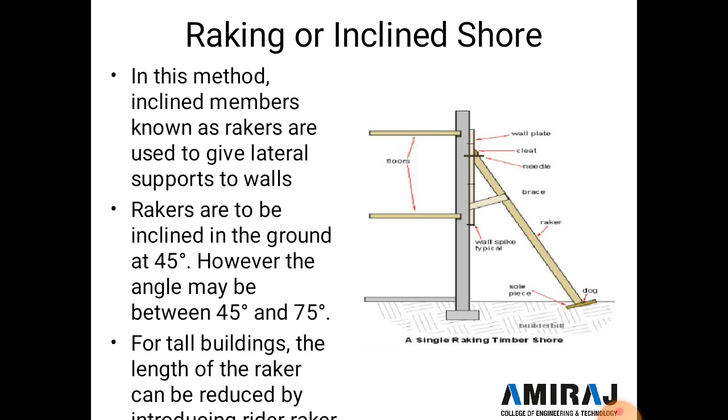So, raking or inclined shore. In this method, inclined members known as rakers are used to give internal support to the wall, and rakers are to be inclined to the ground at 45 degrees. So in this figure, the yellow colored rakers support the wall, and they are fixed at between a 45 degree to 75 degree angle, and for a tall building the length of the raker can be reduced by introducing a rider raker.